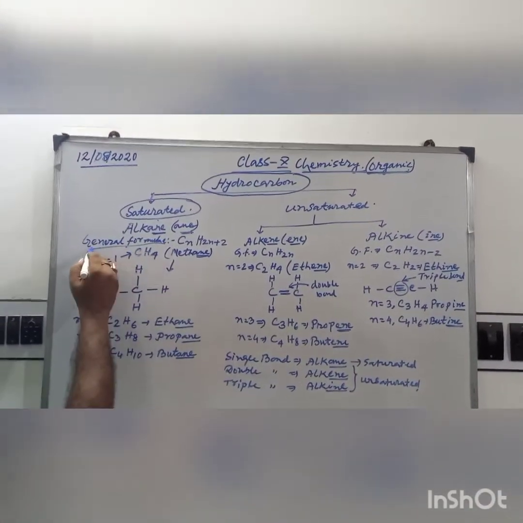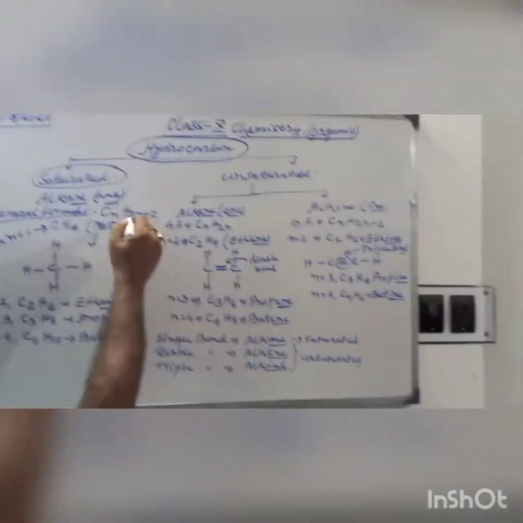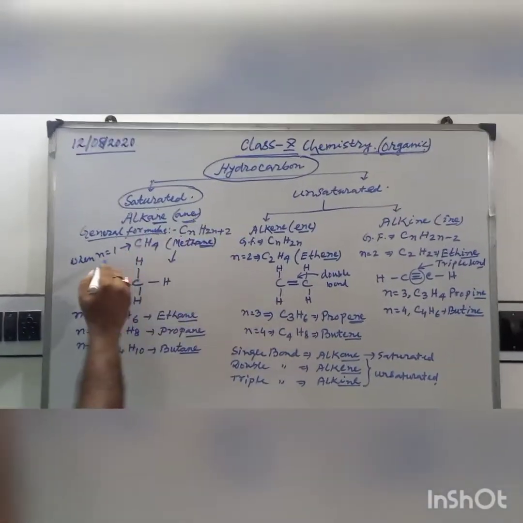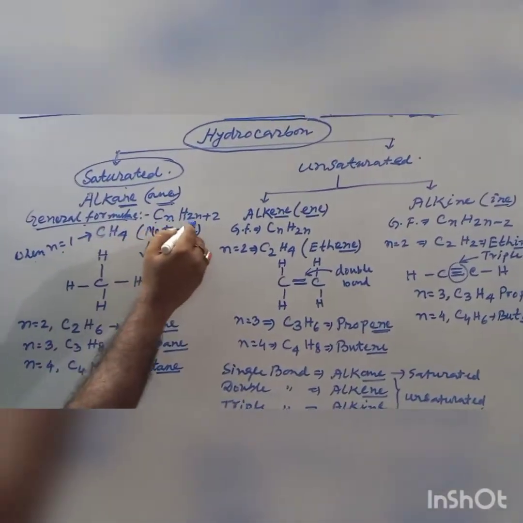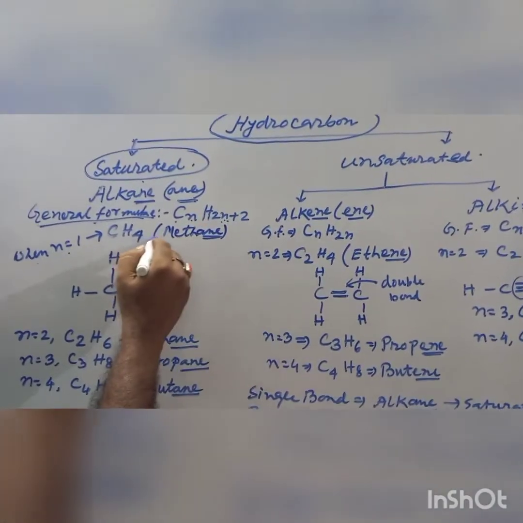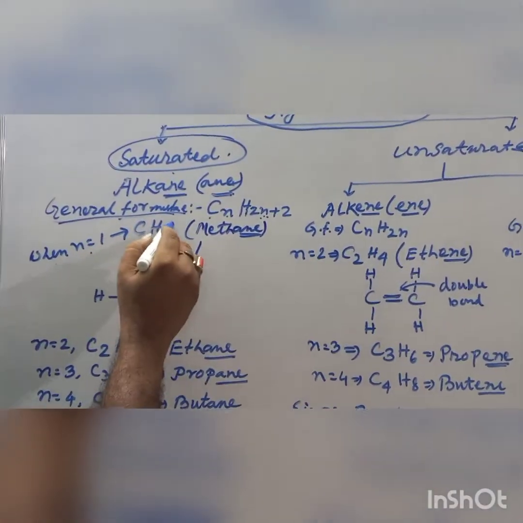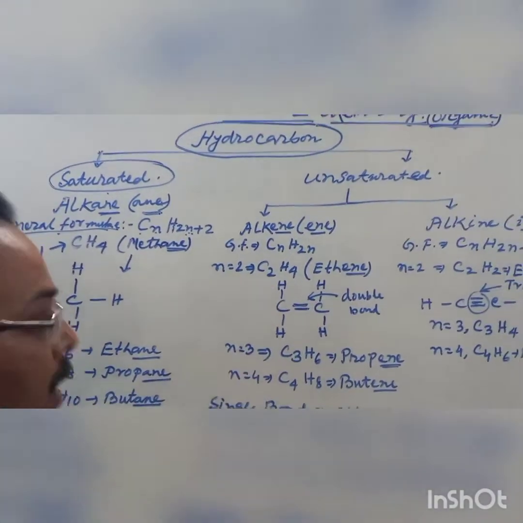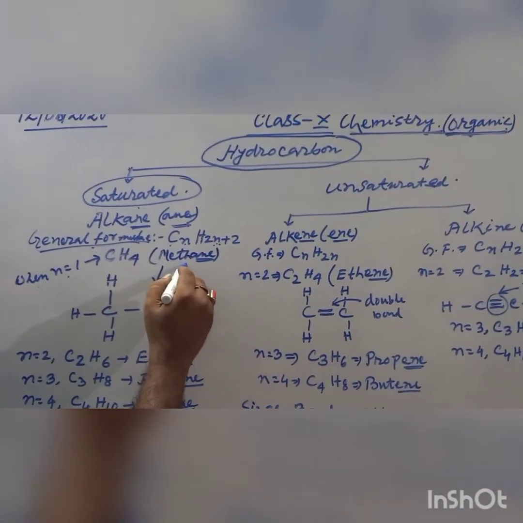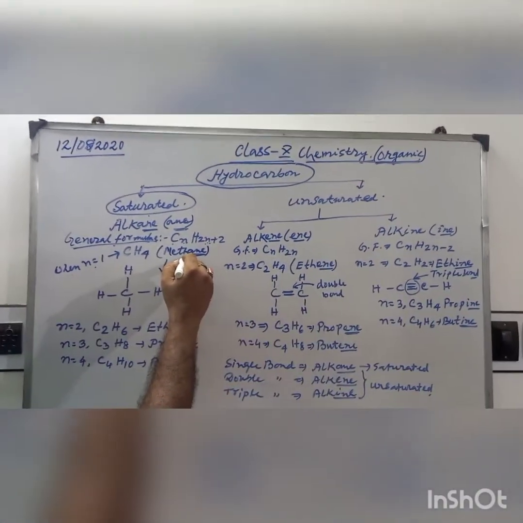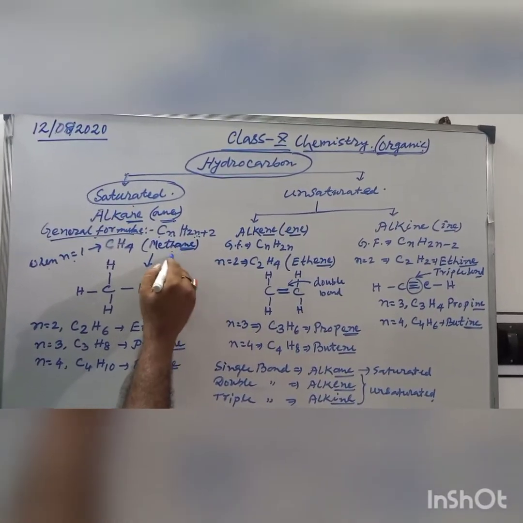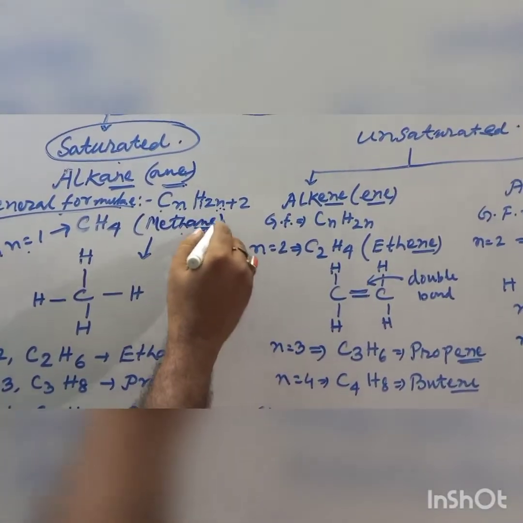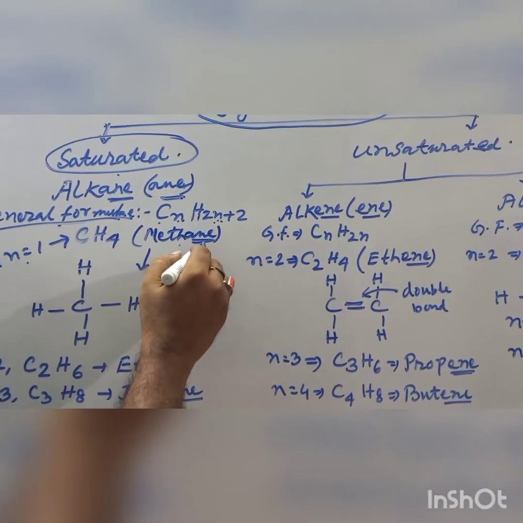Now the general formula for saturated hydrocarbons is CnH2n+2. I am explaining the matter now. When n equals 1, that means C1H(2×1+2), that is 2+2=4, that is CH4. The new compound is named CH4, which is the simplest alkane group, the first compound of the alkane series. This is called methane. Please see this ending ANE, the last three letters of this compound. This is methane.